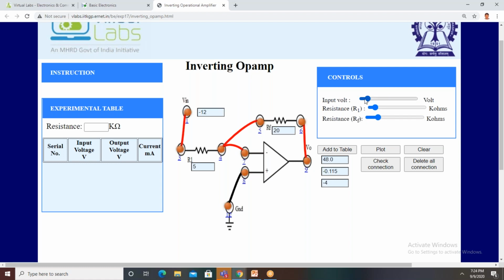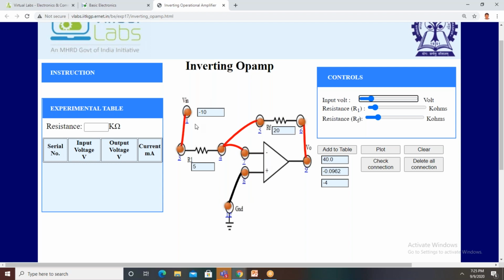That means the output is the inversion of the input signal. How to get this 40 volts? The inverting amplifier voltage gain or output voltage expression is V0, this output voltage V0. The mathematical expression for V0 is V0 equal to Vin into minus RF by R1.